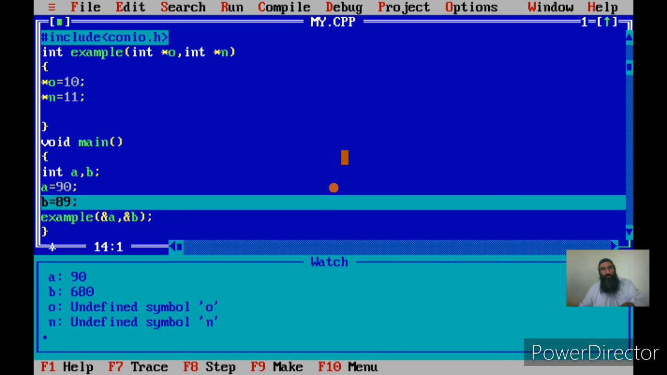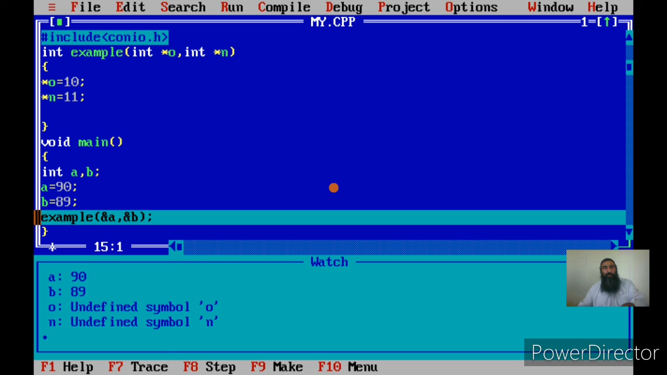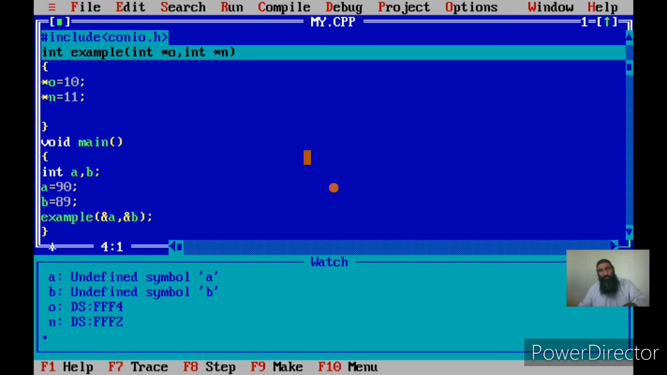Now initially A has been set to 90, B has been set to 89, but I am not passing A and B, I am passing the address of A and B. That is the memory locations to which A and B are bound. Their addresses are being passed, and since I am passing the addresses, I receive them in a pointer. It is a rule: whatever type of value you are passing, you have to receive it in that type of variable. If you pass an integer, you receive it in an integer. If you pass a character, you receive it in a character. And this time, if you are passing the address, you have to receive it in a pointer.